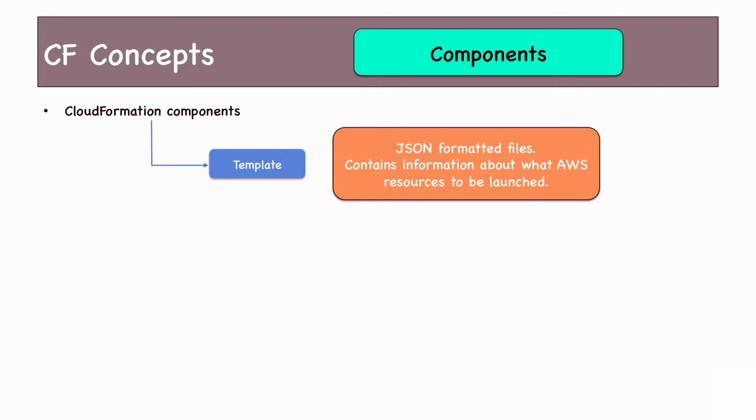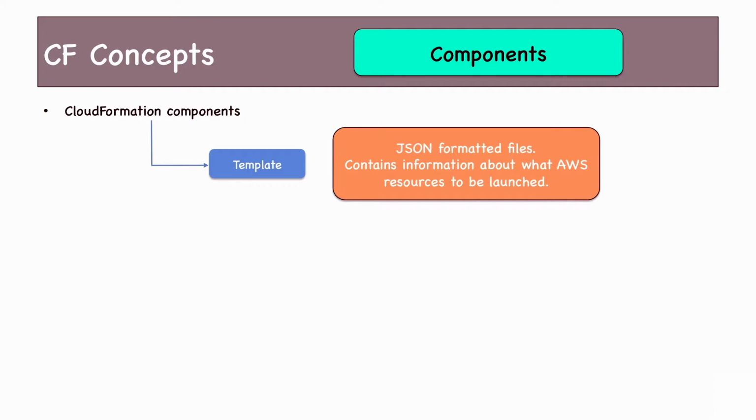Let us take a step back for a moment and go to EC2. What did we do with EC2? We launched an EC2 instance. What did we do with EBS? We created EBS volumes and then we attached them to an EC2 instance. We created Route 53 hosted zones and either aliased them with a load balancer or directed them to a particular IP address or CNAMEd them with an S3 static website. So all those things which we have done so far in our demos, in our labs, can be automated using templates.